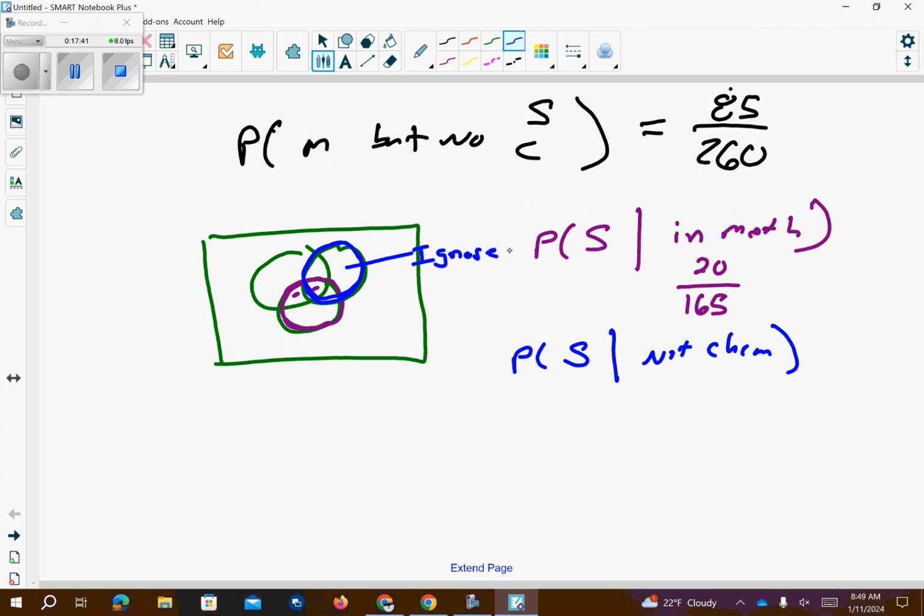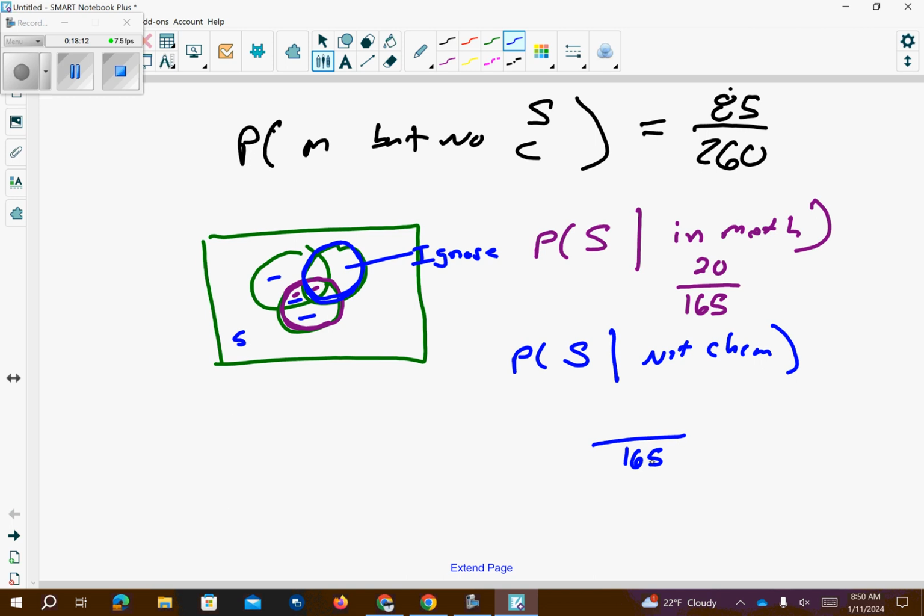Okay? So anything that's outside of that circle is going to become my denominator. So I have 75 and 85. So it's not in chemistry. So I have to remember I have to count these people over here too. So if you're not in chemistry, stay here. So the 5 people that aren't in any of the 3, plus the 75 and the 85, here, here, and here, get added up. That becomes my denominator. So now I have 165 people in the class.